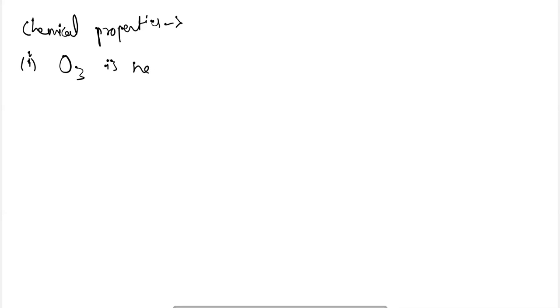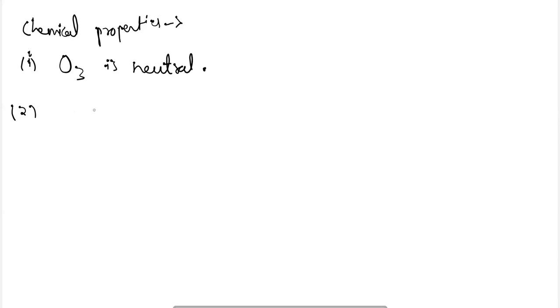Chemical properties of ozone. Ozone is neutral to litmus paper, meaning it is neither acidic nor basic in nature.